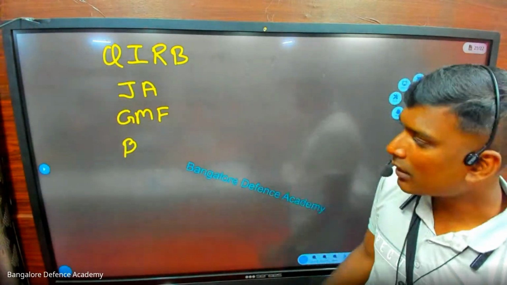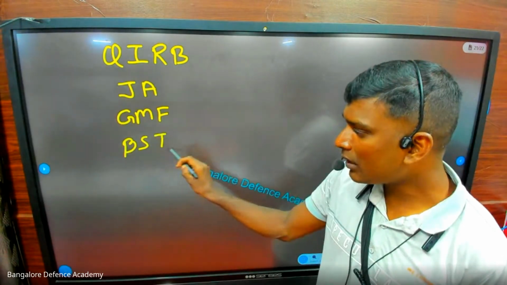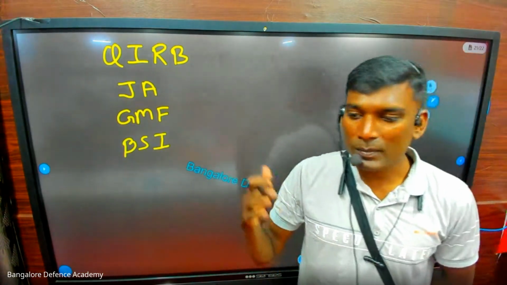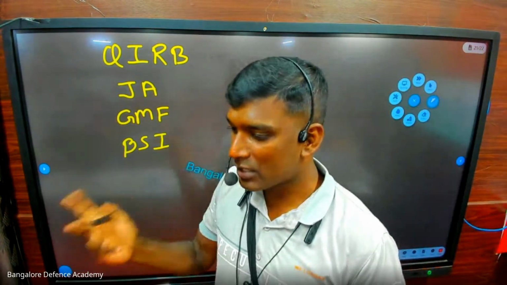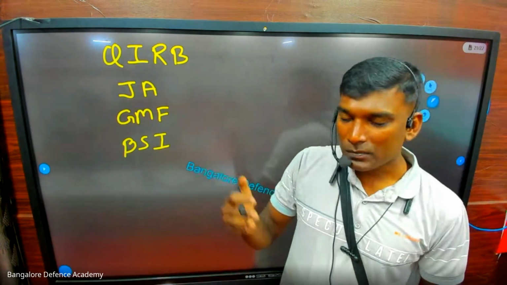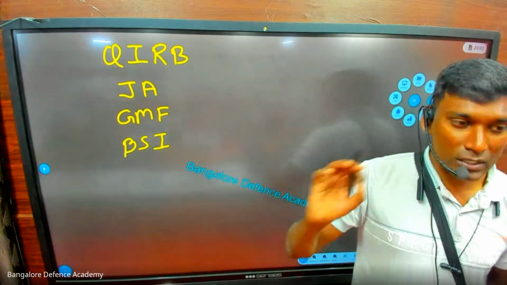Bahlol Khan Lodi. After Bahlol Lodi, Sikandar Lodi. After Sikandar Lodi, the first battle of Panipat was fought between which two kings? Babur and Ibrahim Lodi. In which year? 1526. Very good. You should remember this, 1526.